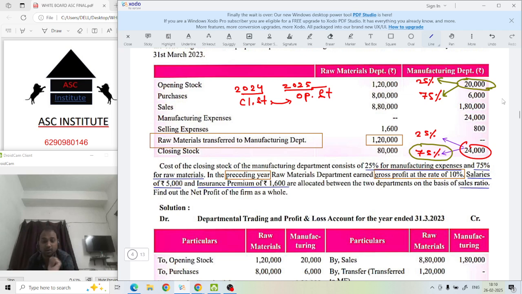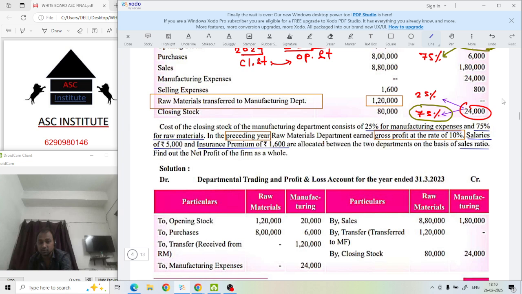So find out how much the sales are. How much is given for raw material department? 880,000 and 180,000 for manufacturing. You have to make the ratio of this. The sales ratio has to be made.